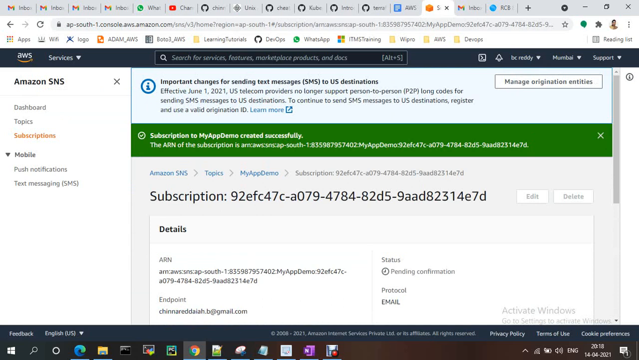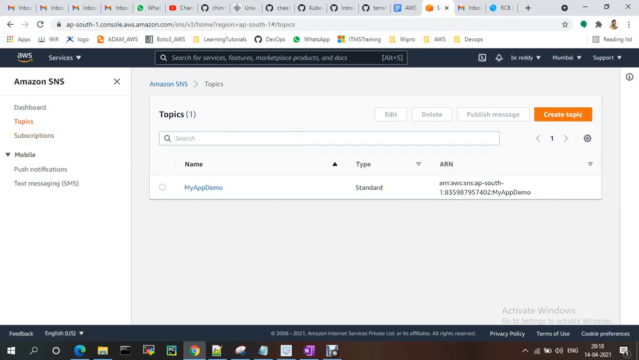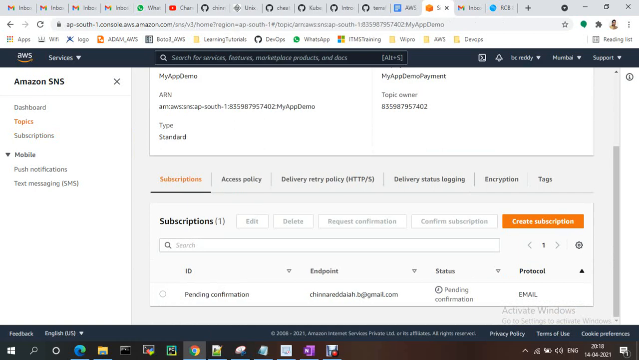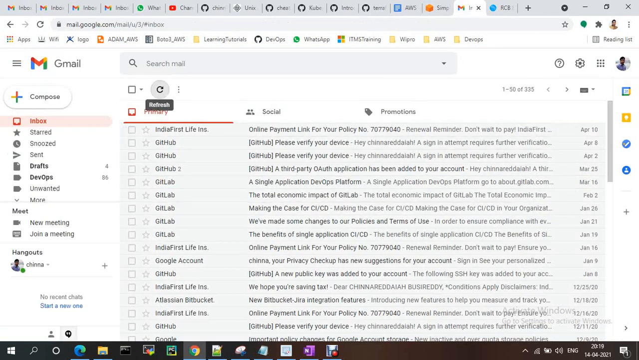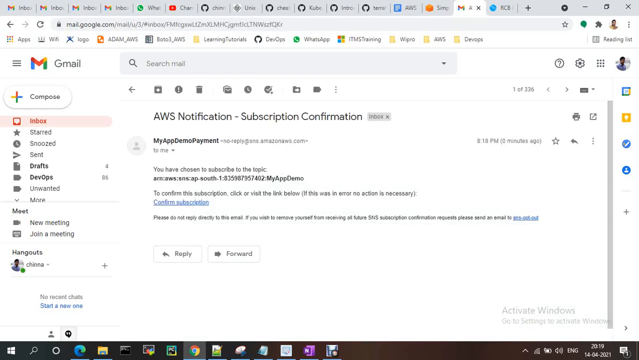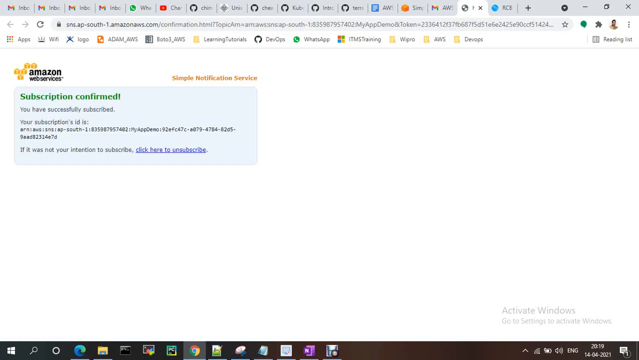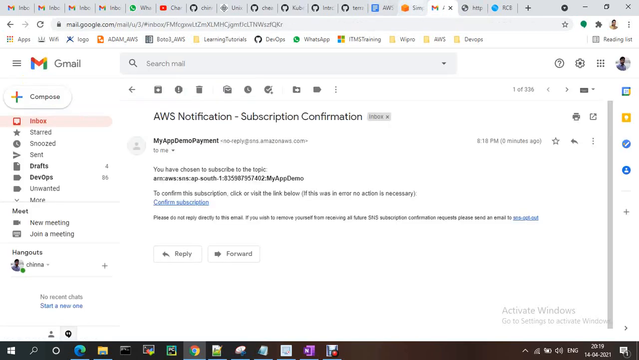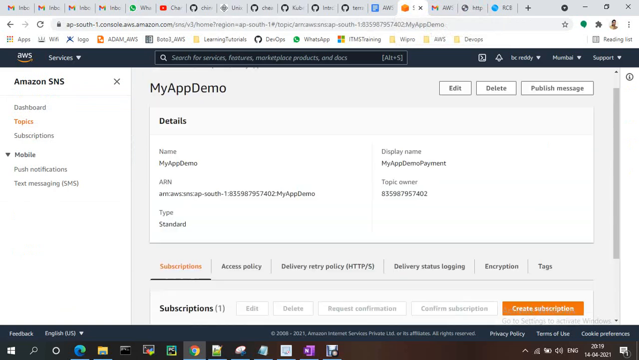Now this is also done. If you go to the topic, the subscription will be in pending confirmation, so you just need to confirm. Only then will it show confirmed status. If you refresh, this is my mail ID, and you will get a mail from my app demo. The notification came here, from no-reply SNS Amazon. You just need to confirm. Click on this one, it should show subscription confirmed. Now if you go here and refresh.